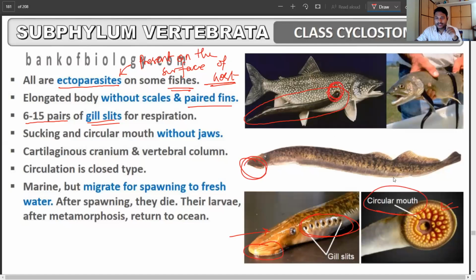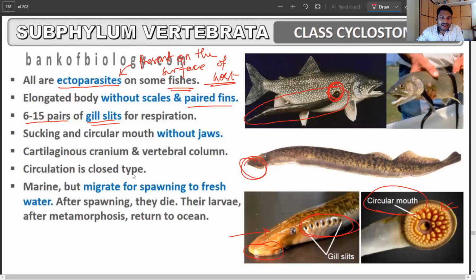So to attach to the host organism and to hold on, they're going to have this circular mouth, and there is going to be no jaw in this case, because they don't need to chew anything. They just need to derive the nutrition, the digested food from the host. So they don't require a jaw or any sort of teeth to digest the food.